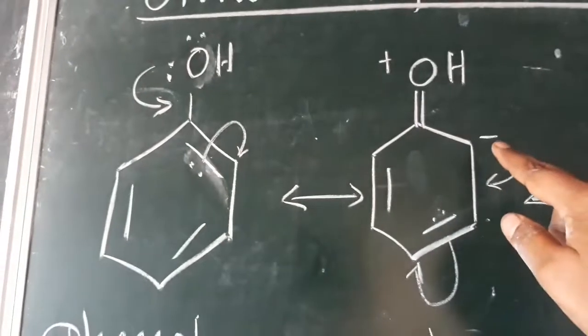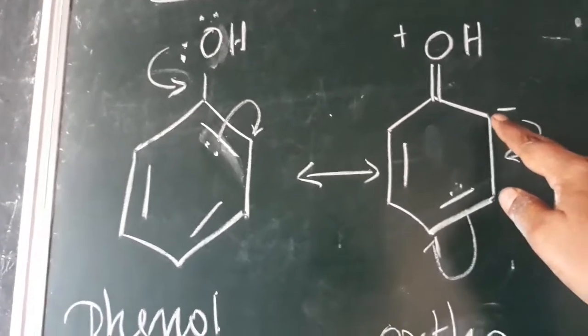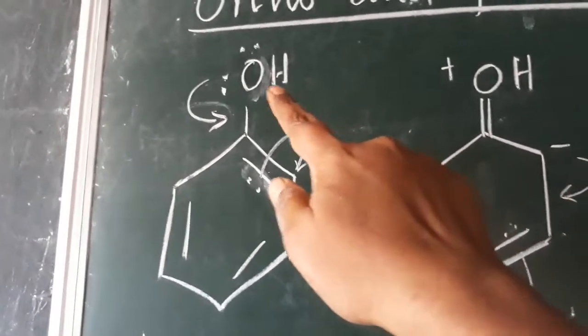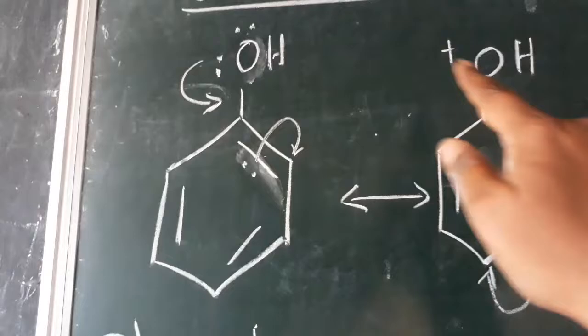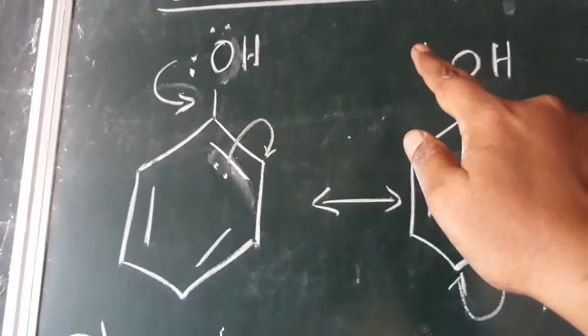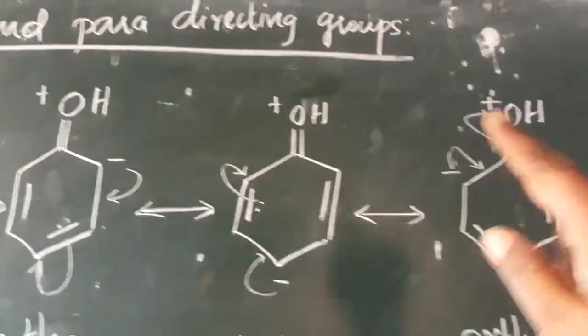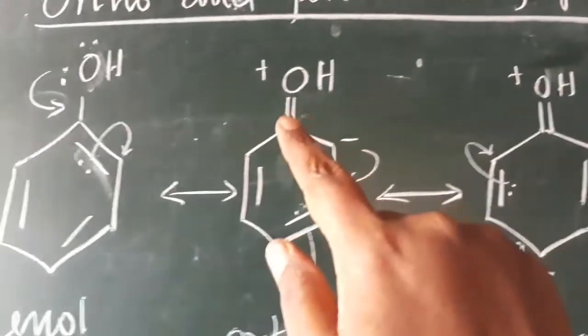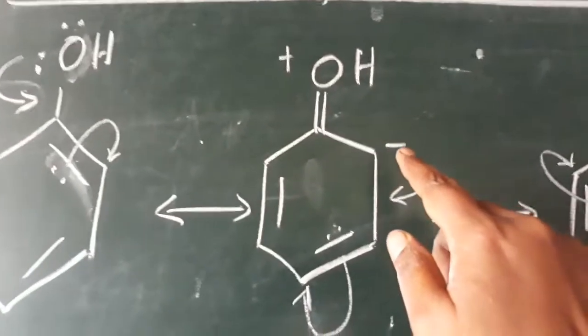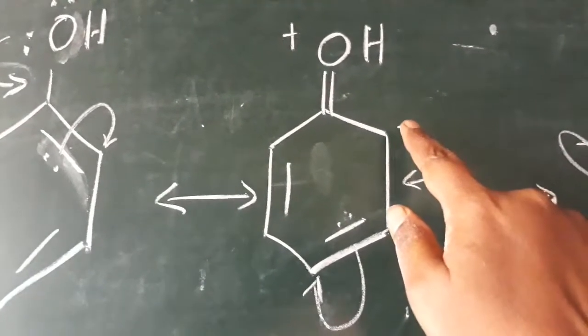So the ortho position now has an electron, which means a negative character. The oxygen has lost the electron, so the oxygen now becomes positive. Keep in mind that in all these structures the oxygen possesses a positive character. Now this electron does not have to stay in this position.